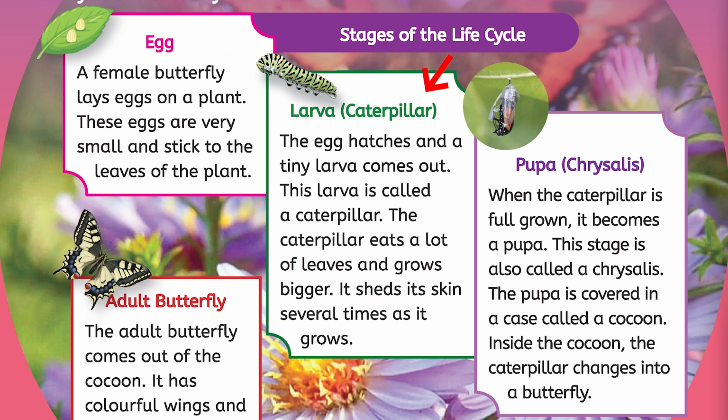Stage number 2, larva or caterpillar. The egg hatches and a tiny larva comes out. This larva is called a caterpillar. The caterpillar eats a lot of leaves and grows bigger. It sheds its skin several times as it grows. Stage number 3, pupa or chrysalis. When the caterpillar is fully grown, it becomes a pupa. This stage is also called a chrysalis. The pupa is covered in a case called a cocoon. Inside the cocoon, the caterpillar changes into a butterfly.